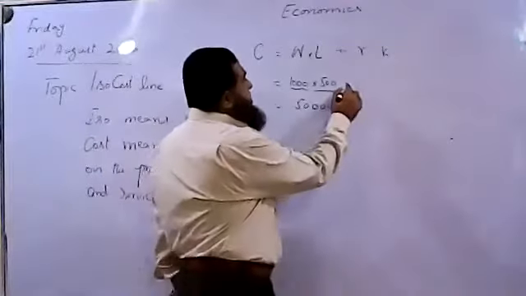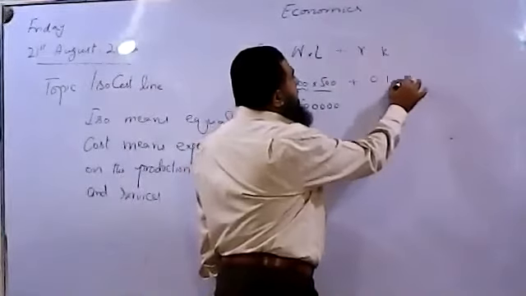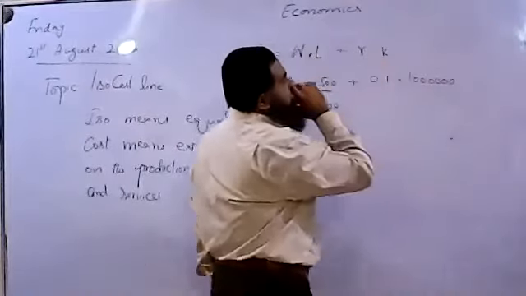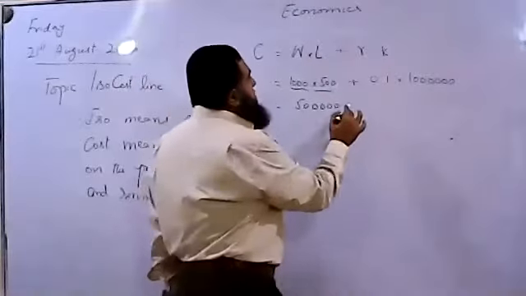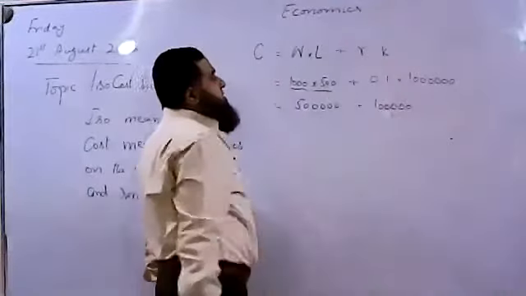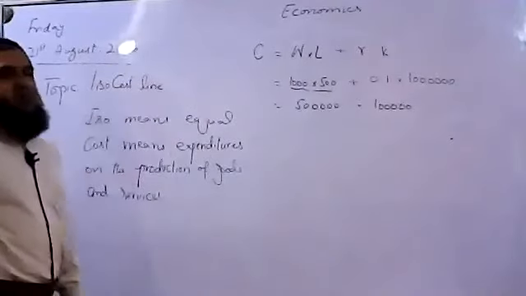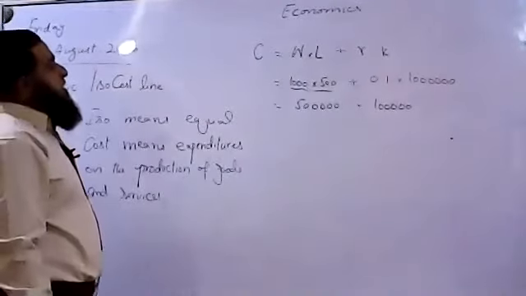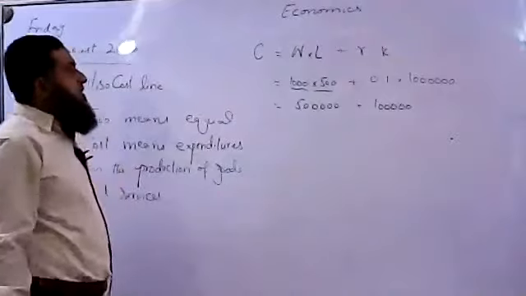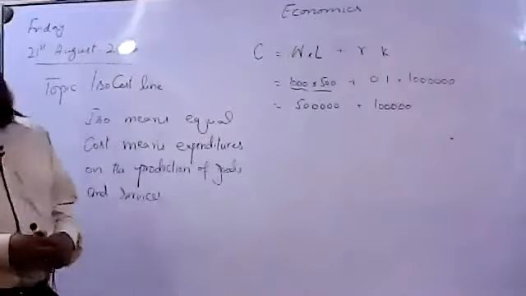And what is this? The rate of interest. Suppose we are paying 10% rate of interest on 1 million amount of capital employed. So we can say 100,000 will be our interest paid. This is the expenditure on interest which is paid. The amount of capital employed multiplied by the rate of interest will tell us how much expenditure is incurred by the firm in order to produce a certain level of output. This can be 600,000 for a particular level. So this is the cost equation when two factors of production are employed.